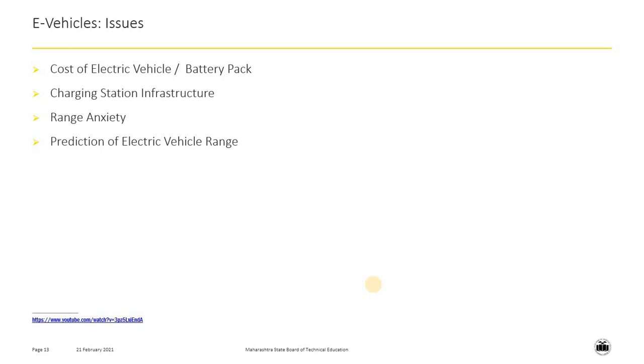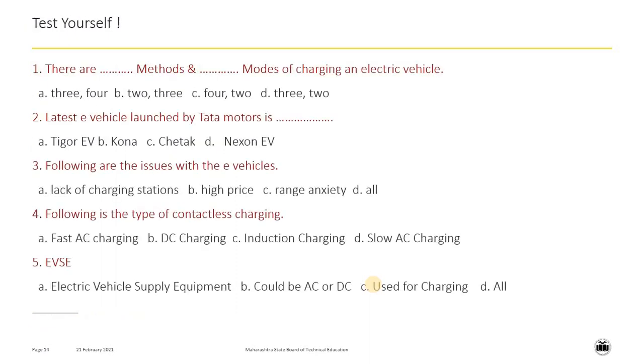But Government of India is working on this issue, and we will see in next video what Government of India's policies are, how Government of India is working to solve this issue. Third problem is range anxiety, and fourth problem is prediction of electric vehicle range. Because driver is not sure about the range of car.